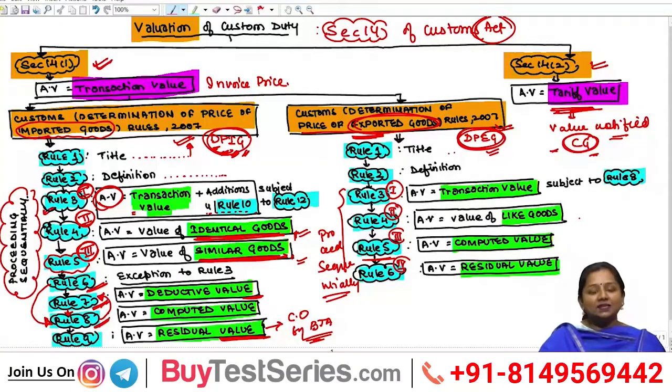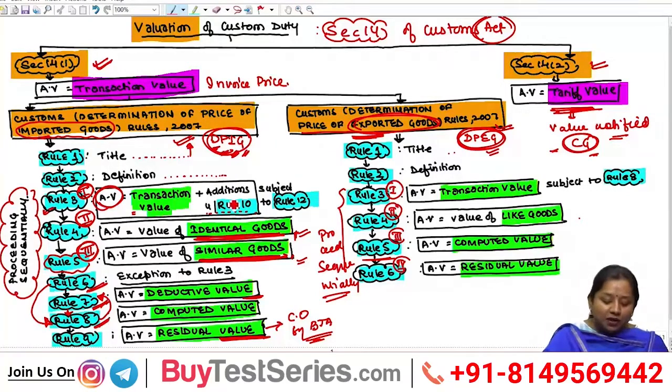wherein the aggregate of all the expenses incurred by exporter from his factory to port of exportation shall be taken as AV, and even if that amount cannot be determined, then by proceeding sequentially, the residual value shall be taken as assessable value, which shall be determined by proper officers subject to best judgment assessment. Okay. So, these are the basic rules which we will be doing in detail now onwards.